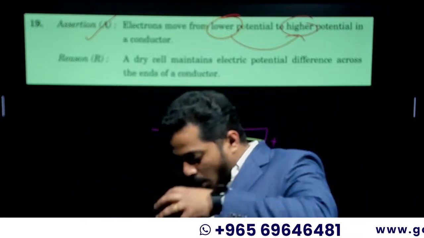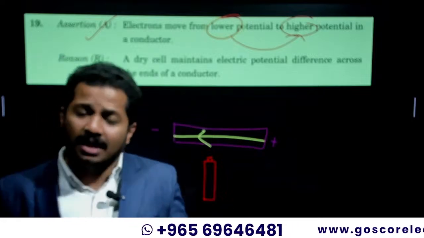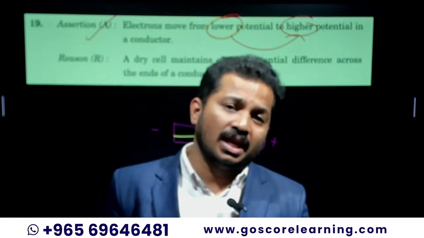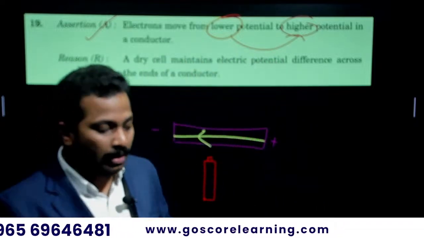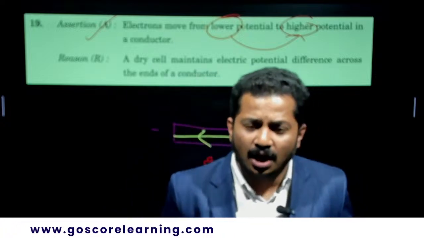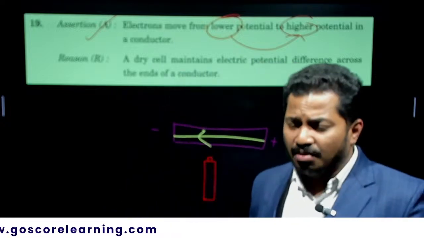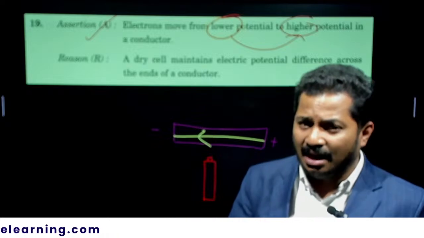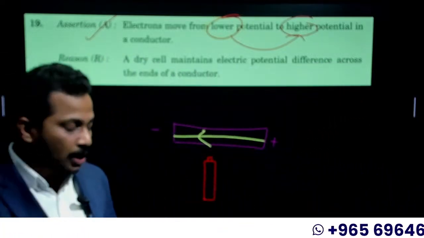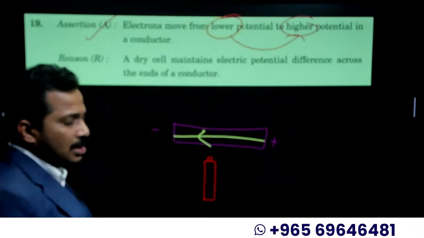Because the electrolyte inside the cell is comparatively dry compared to inverter batteries or the batteries used in vehicles. The electrolyte here is in the form of a paste, which is dry compared to the liquid electrolyte used in other cells. So these kinds of cells are called dry cells.